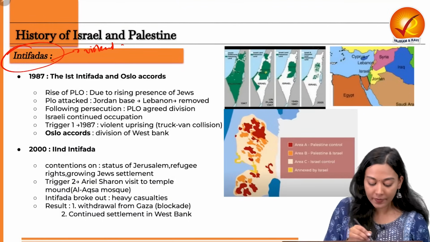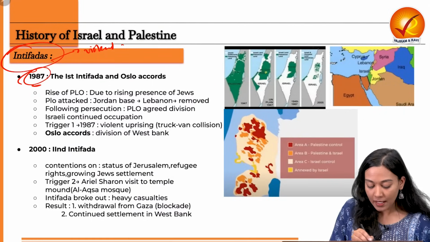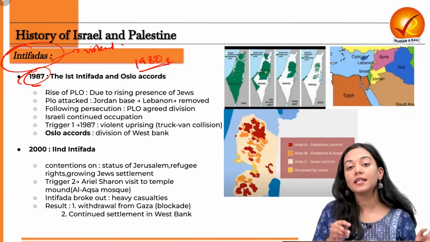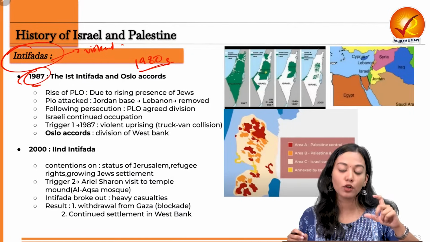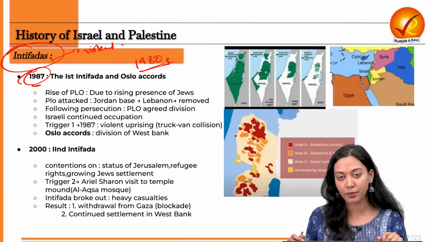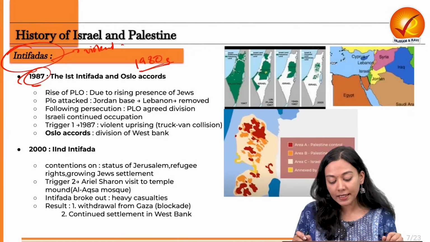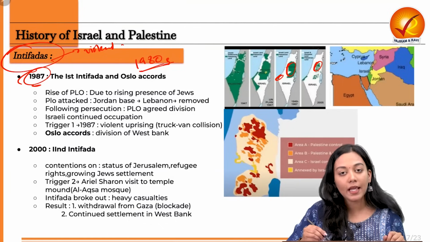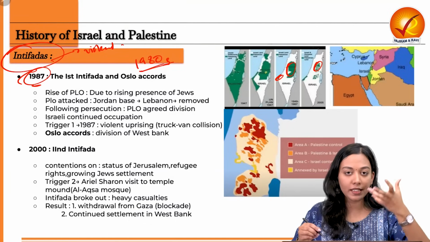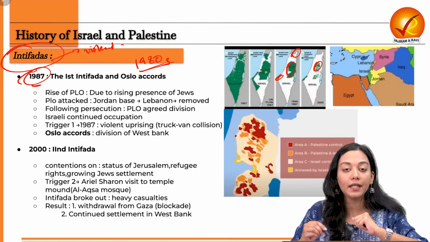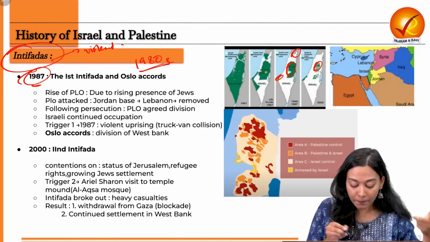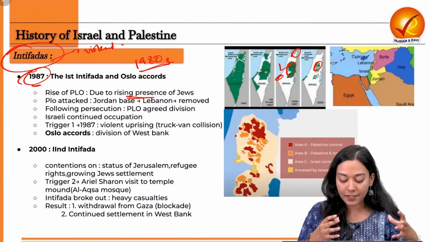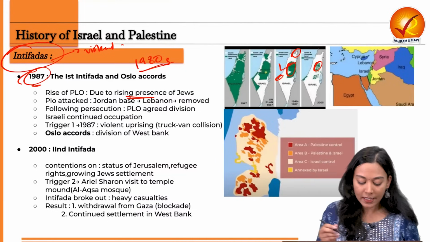So now what is happening? In 1987, or in the decade before that, in the 1980s, the rise of the Palestine Liberation Organization was seen. This was a militant organization in order to liberate the Palestinian people. Now they objected to one thing, that these Jews have already restricted our presence to meager regions. In the region of West Bank and Gaza Strip, only these regions are available to us. Even Golan Heights have been taken away, and now they are trying to build their presence in these regions also. They are trying to resettle in West Bank also, in Gaza Strip also. So as a result of the retaliation, the PLO got formed.